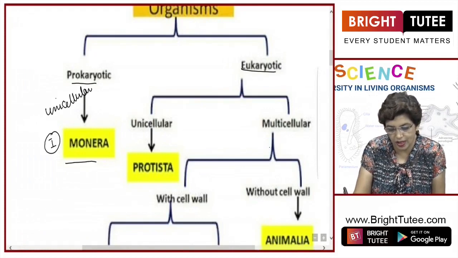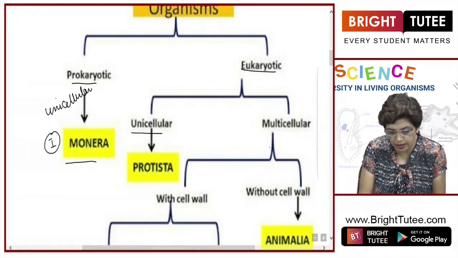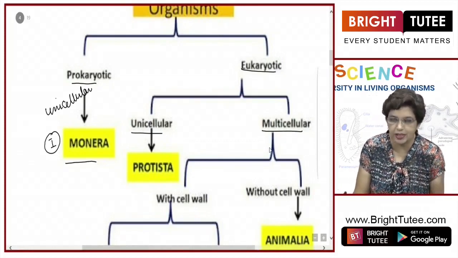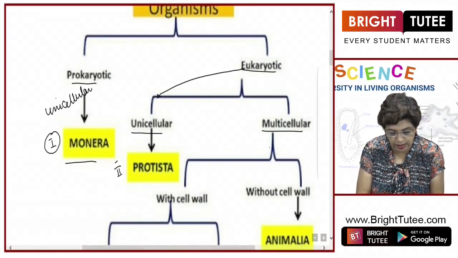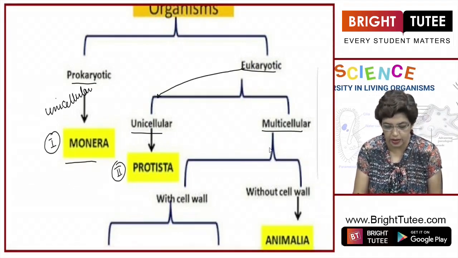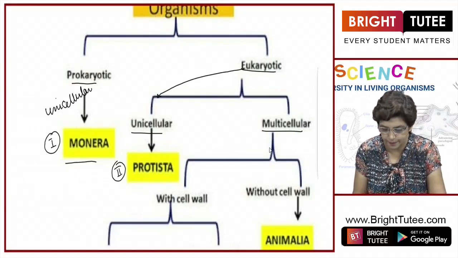The second group, eukaryotic, is further divided into two subgroups. Either they are unicellular or multicellular. Eukaryotes can be unicellular or multicellular. Those which are eukaryotic and unicellular are categorized as protista. This is the second kingdom. First was monera, prokaryotic, unicellular. Second, eukaryotic unicellular, that is protista.